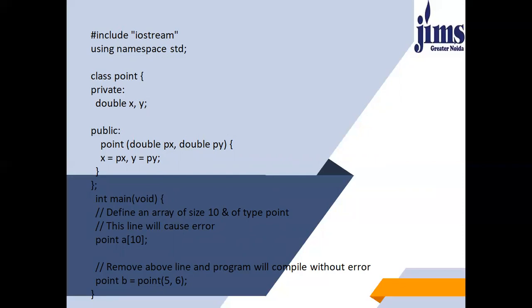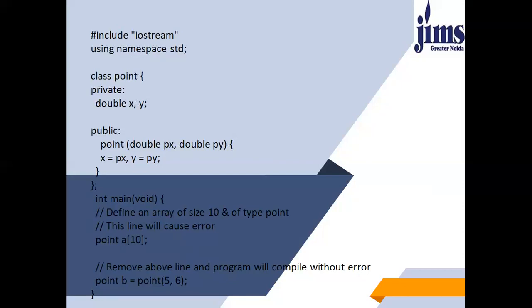So in the main function, as we have seen, we have defined an array of size 10 and of type point. So this line will give you an error, because in the above code where we have declared the constructor, you can see that I have passed 2 variables. So this will not work. You have to write like point B equals 0.5, 6. So this is how that particular constructor will work. And point A with array size 10 will not work. This will give you an error.